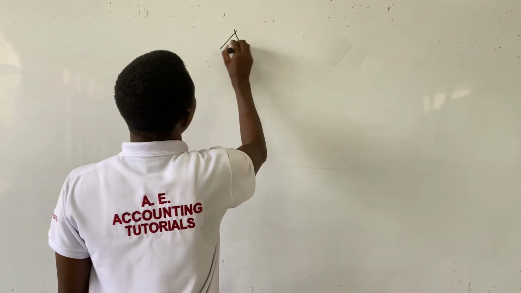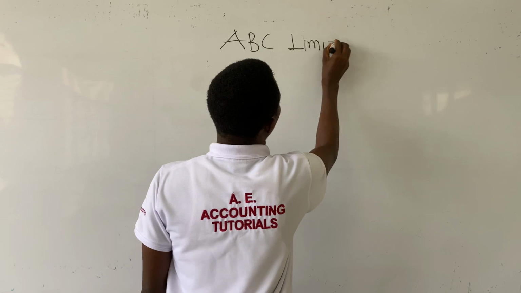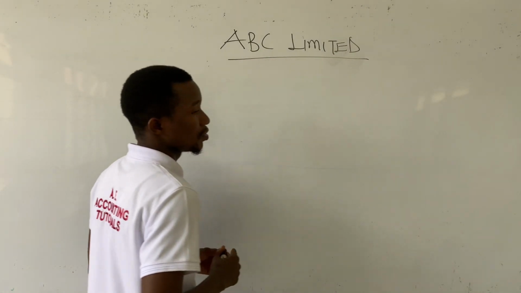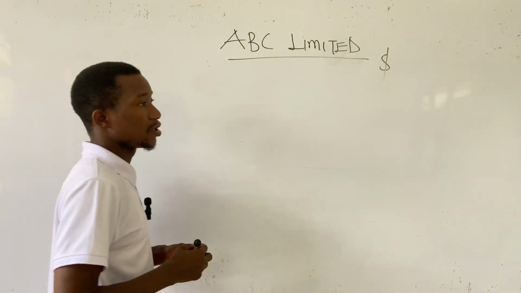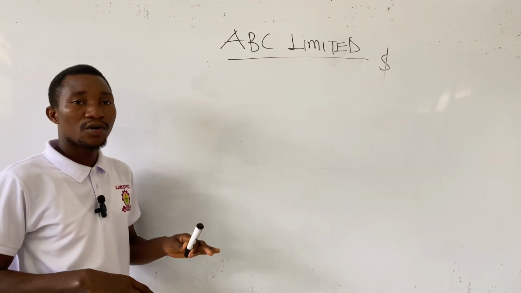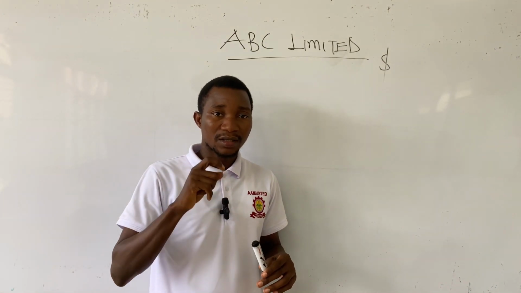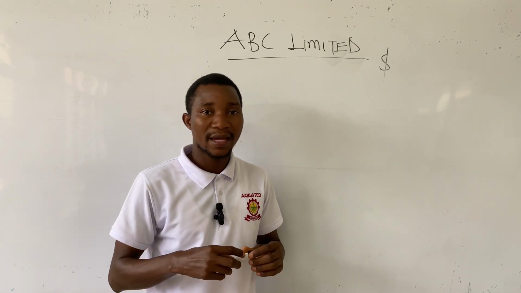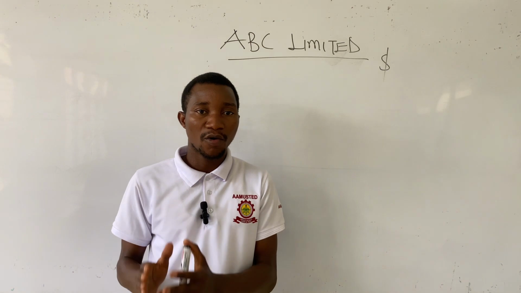So that is ABC Limited, in dollars. The first borrowing cost we have to look at is the interest. But before we begin to look at the borrowing cost, take note that cost of capital is an exclusion to IAS 23. Cost of capital is not part of the component of borrowing cost.